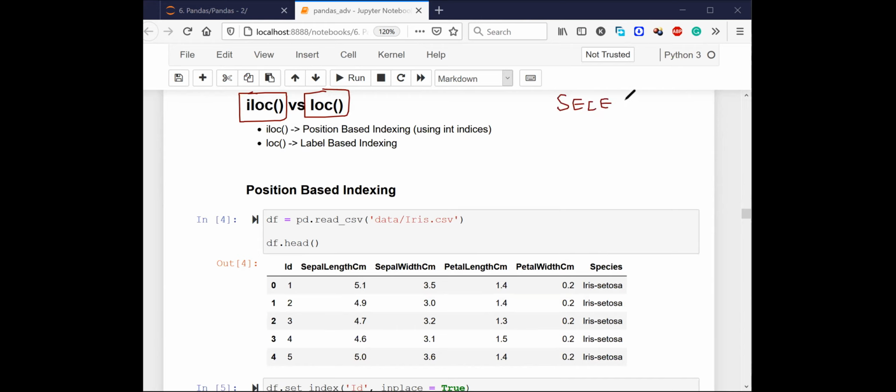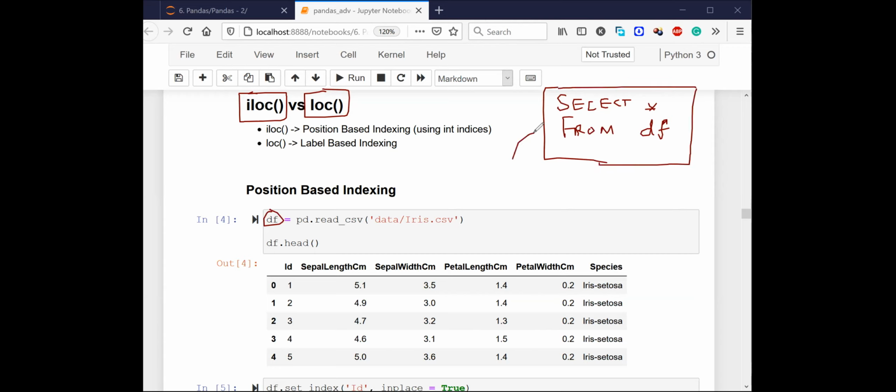Let's say you have select star from df. Let's say there is a table called df and you want to say select star from df. Can anyone explain what I mean by this command? What is the output of this command in SQL?